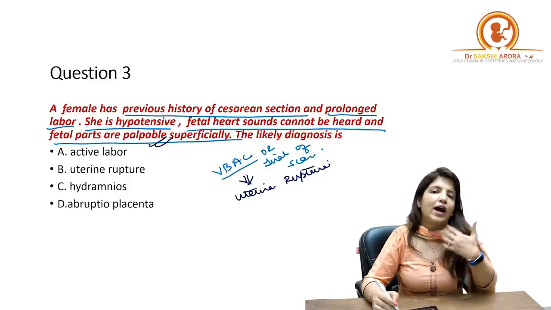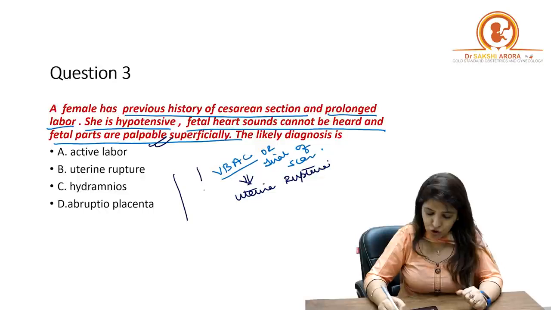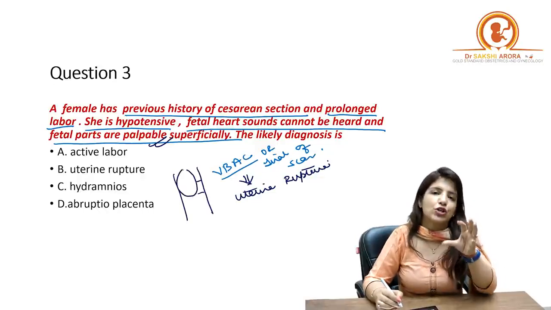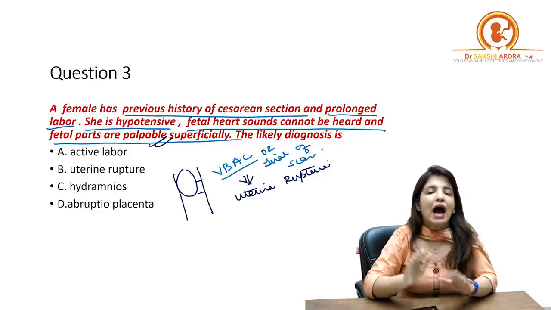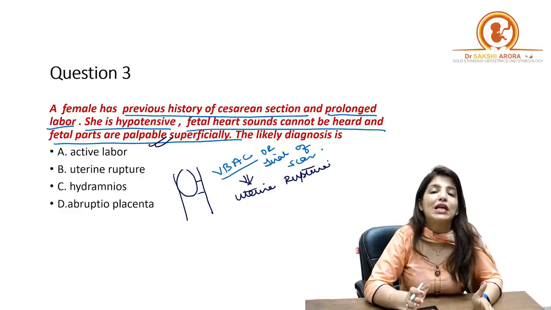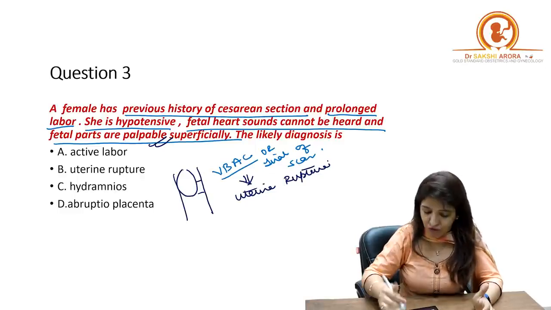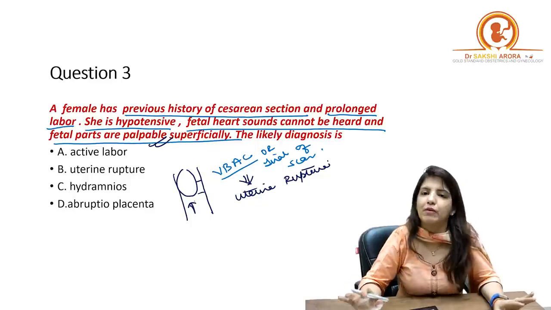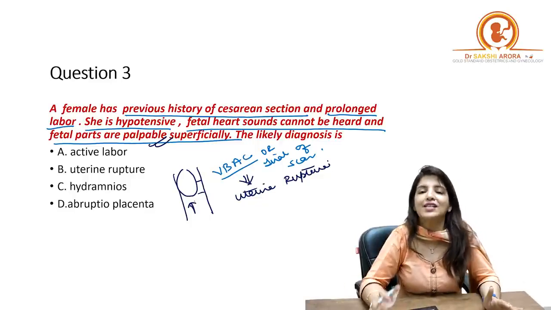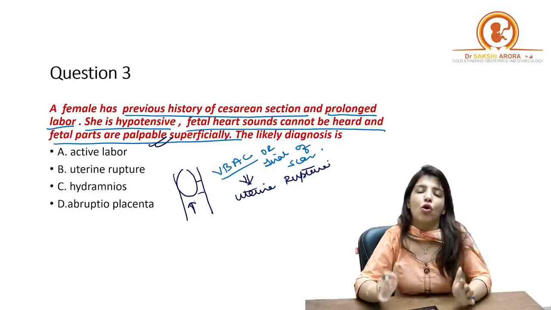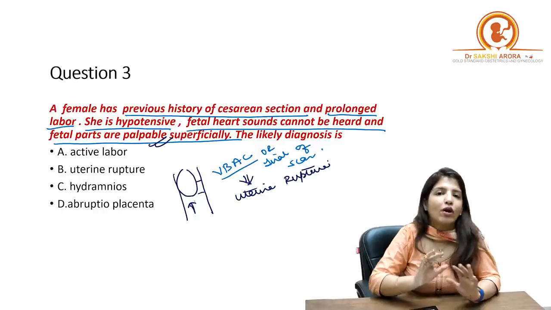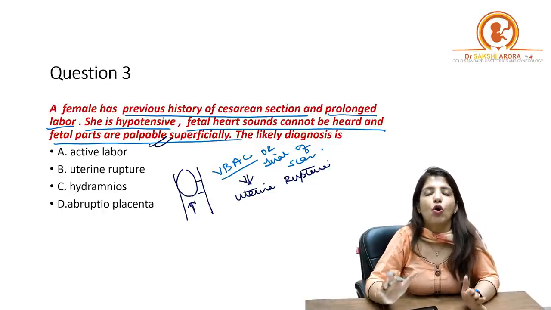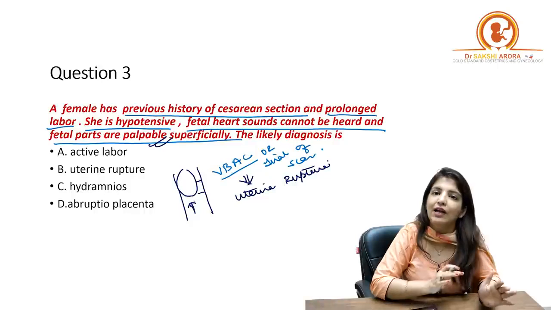Now, till now, when I was doing vaginal delivery, I was looking at the station of the fetal head. Once uterine rupture happens and the fetus is now lying in the peritoneal cavity, I will not be able to feel the station of the fetal head per vaginally. That is what is called loss of station of fetal head, which is a very, very specific sign of uterine rupture. So, on per vaginal examination, there will be loss of station of fetal head.